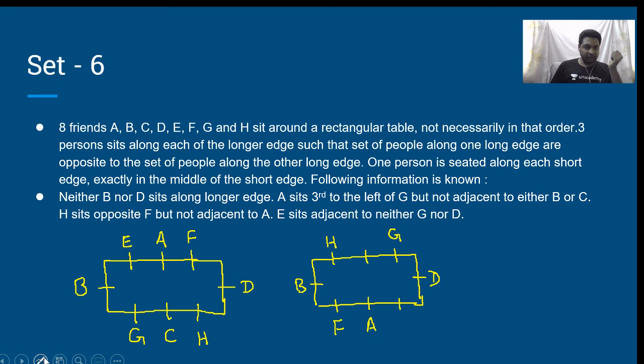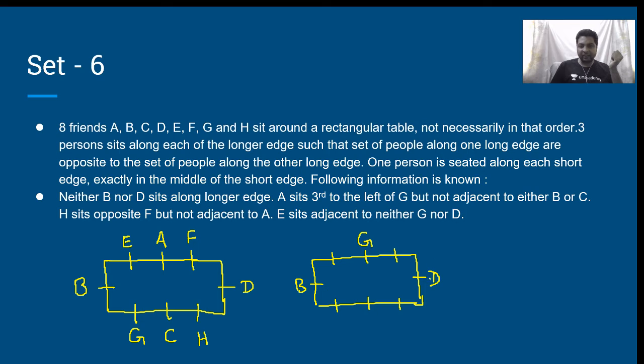If I take, let me erase this part because this is not a possible order. So, I will erase this one, this one, this one and this one. What if I consider G over here?